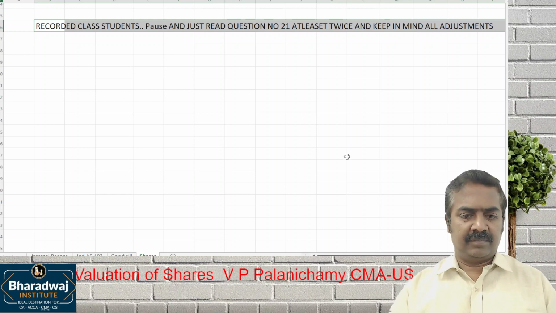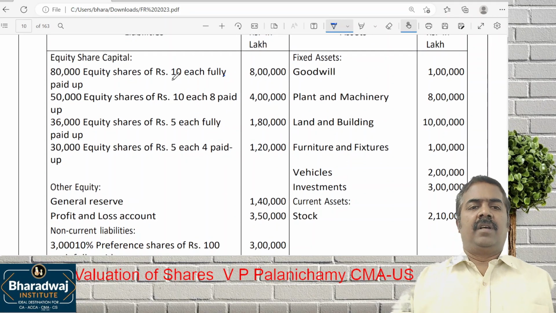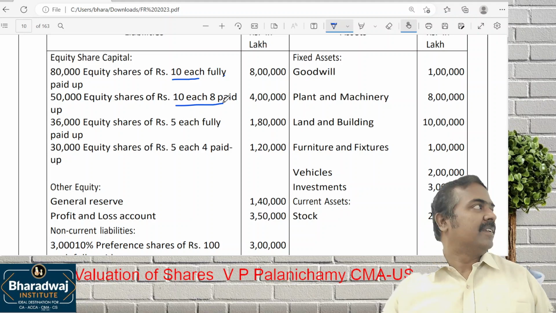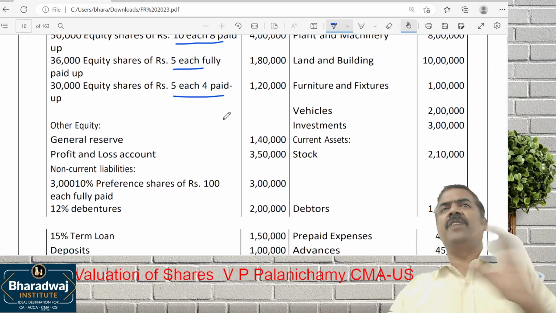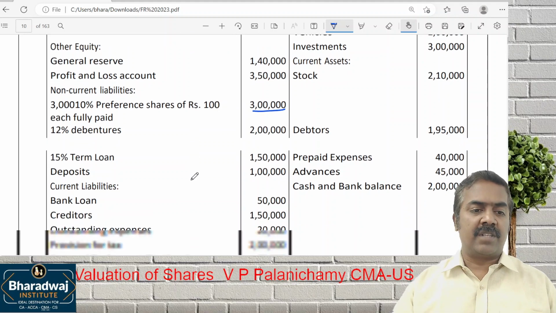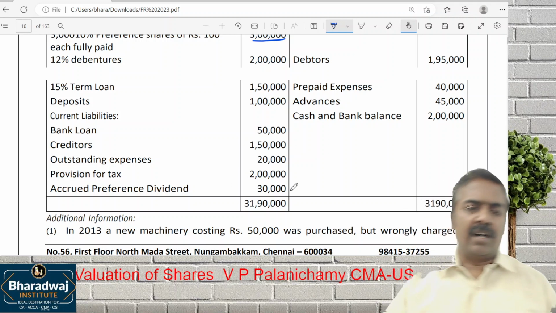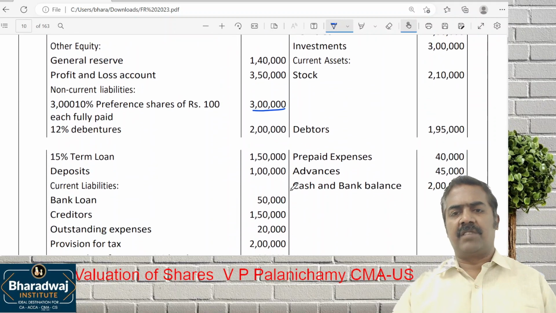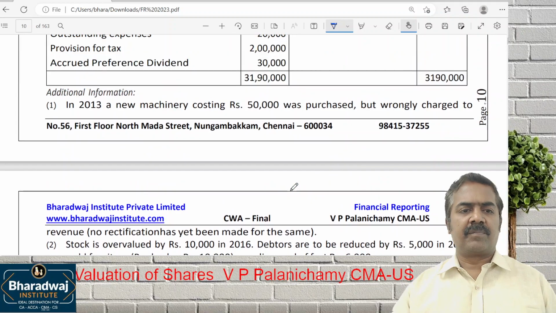Question 21. 10 each fully paid up, 10 each 8 paid up. 5 each fully paid up, 5 each 4 paid up. That is only for our final answer. Then we are given the P&L account. Preference share capital is also given to us. Debentures, loans, deposits, bank loan, creditors, outstanding expenses, provision for tax, accrued preference dividend are given to us. Goodwill, plant and machinery, land and building, furniture, investments, stock, debtors, prepaid expenses, advances, cash and bank balance are given to us. Look at that.